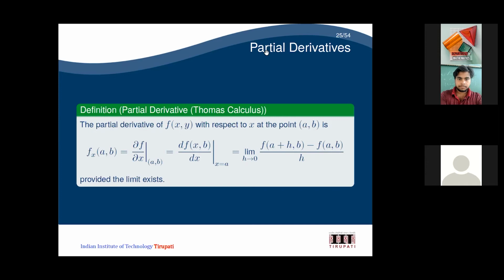What is it going to change to? It's going to become the limit, again the same thing. I am going to use a different variable here, k tends to 0, because I already used h. So it is f of a comma b plus k, minus f of a comma b, divided by k. Because my y is b, right? So this is the definition for dou f by dou y.